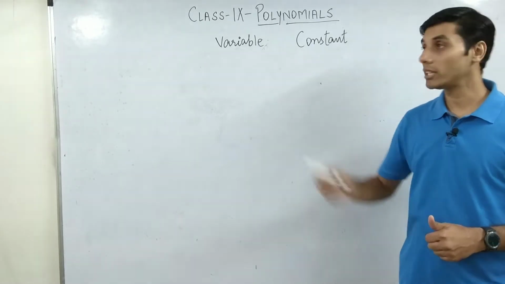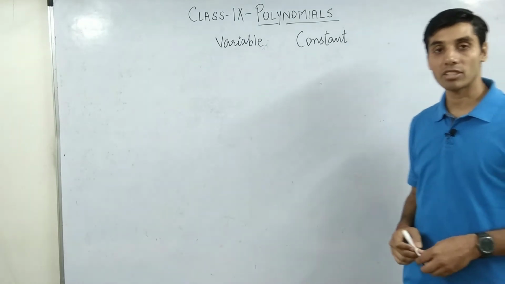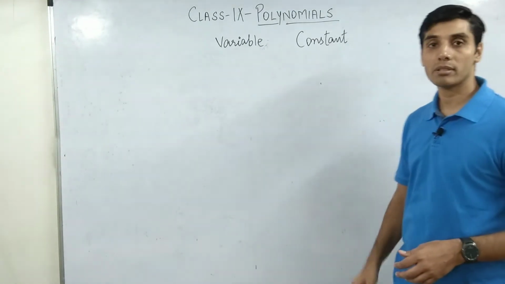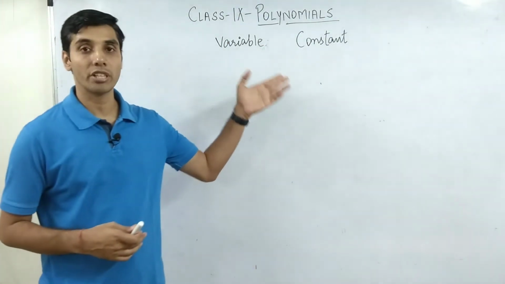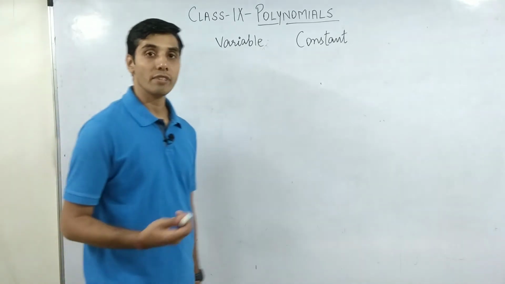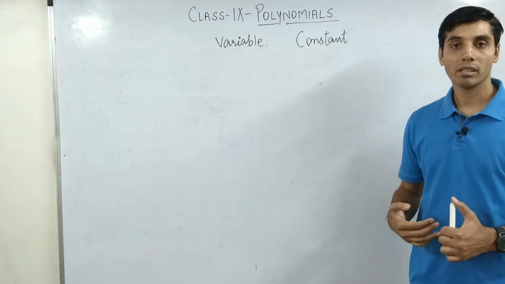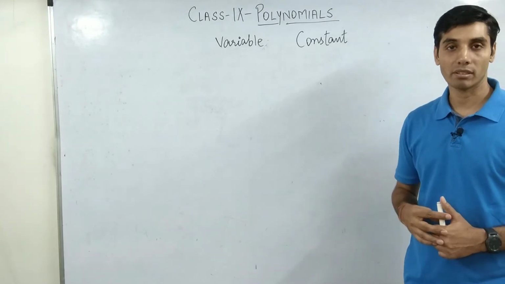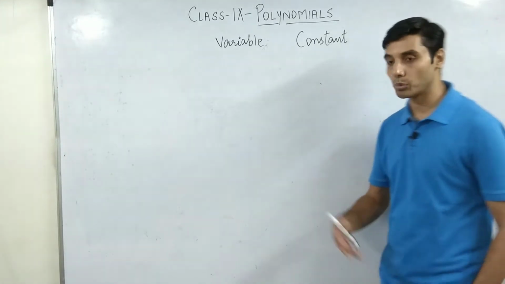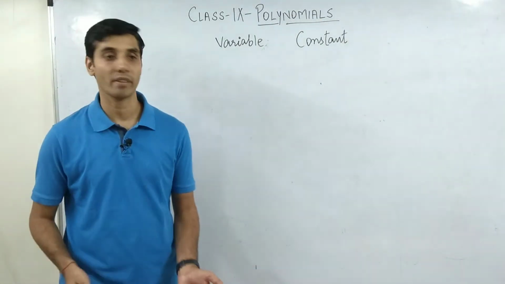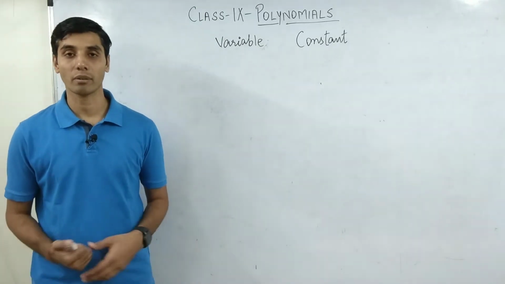When I am using the word variable, that means vary. Vary means something which can change. What do you mean by the word constant? Constant means something which is not changing irrespective of its position, irrespective of its place. Let's say, for example, if I am saying that my weight is 75 kgs, then it is going to be 75 right over here. Even if I take 2 steps to the right, it is still going to be 75. If I take 2 steps to the left, it is still going to be 75. So that's a constant weight.